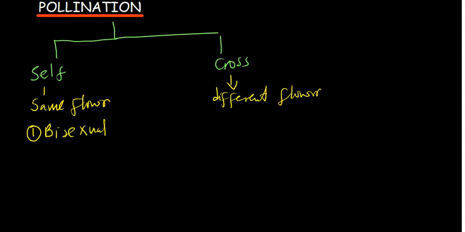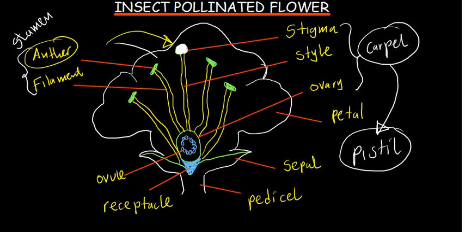Another factor that promotes self-pollination is when the stigma is located directly below the anther. Okay, look at this structure which we have here.